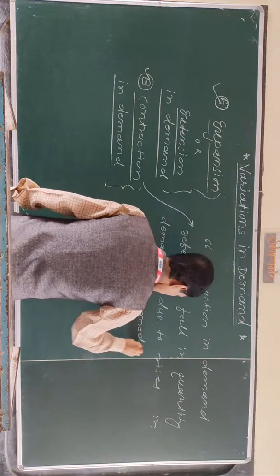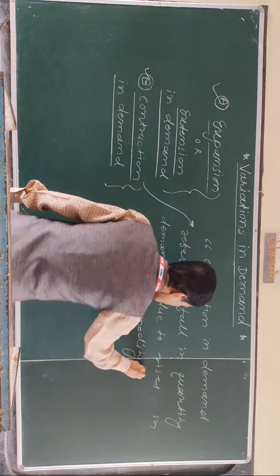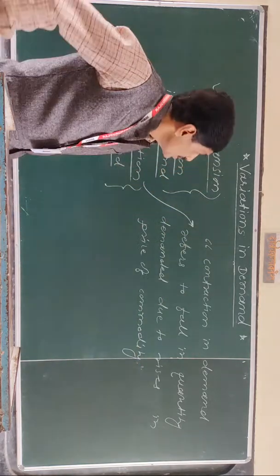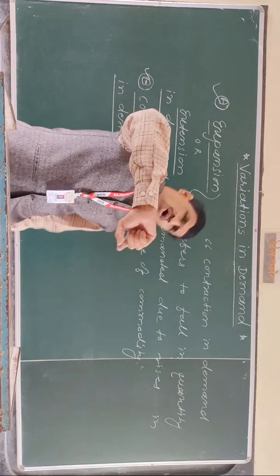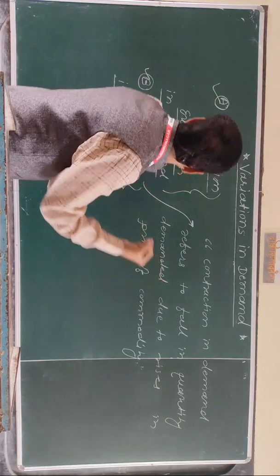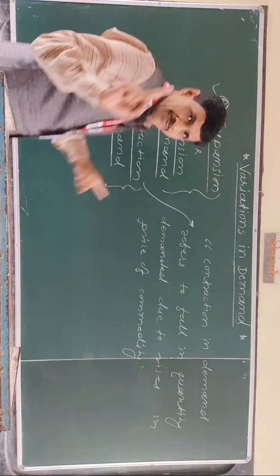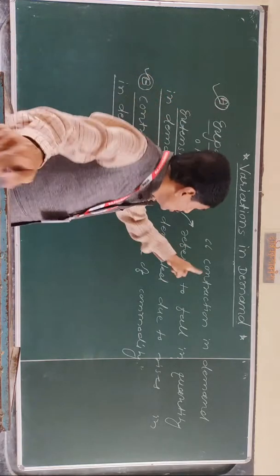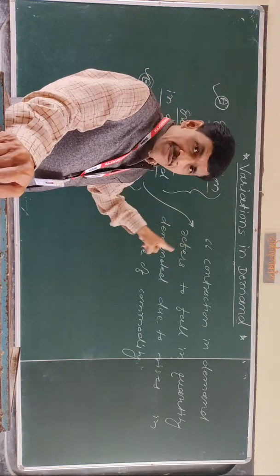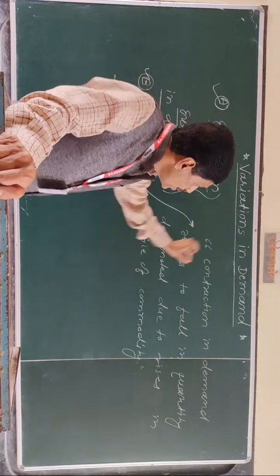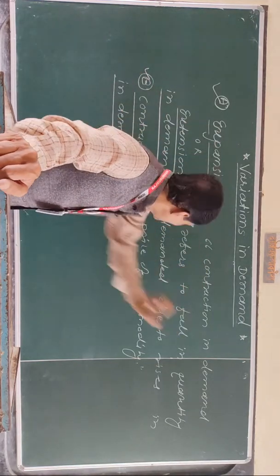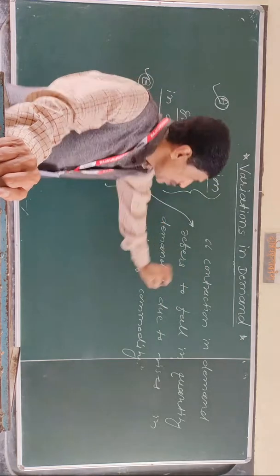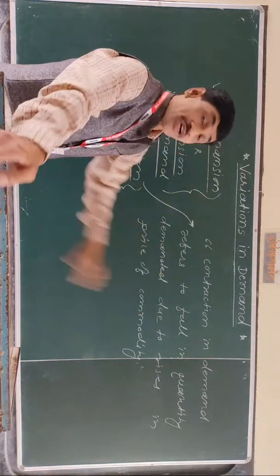It is called contraction in demand. Totally opposite definition of expansion in demand. Is that clear? So, second type of variation in demand: contraction in demand refers to fall in quantity demanded due to rise in price of commodity.